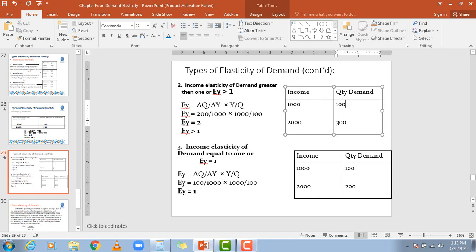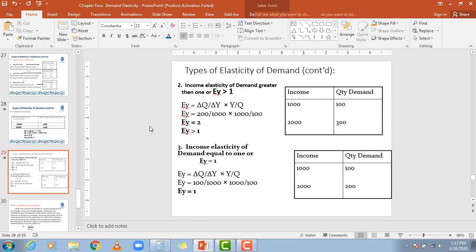Now if the income of the consumer increases from 1000 to 2000, then the demand of the consumer increases from 100 to 300. If we put the figures in the formula, the change in quantity is 200, right? And the change in income is 1000, right? Then the basic income is 1000 and the basic quantity is 100.